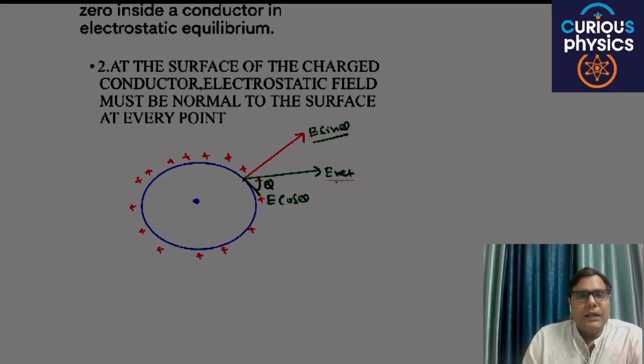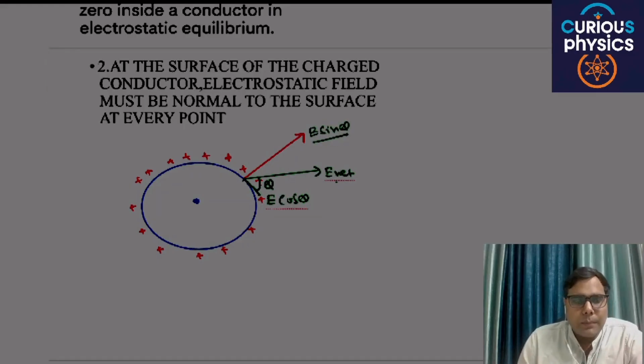This means the electric field is not perpendicular to the surface and there is a component of the electric field along the surface.